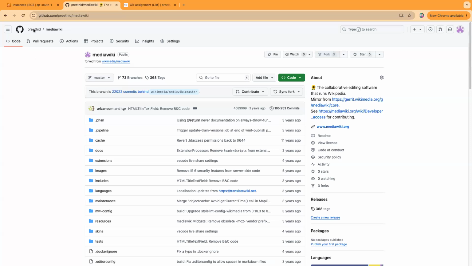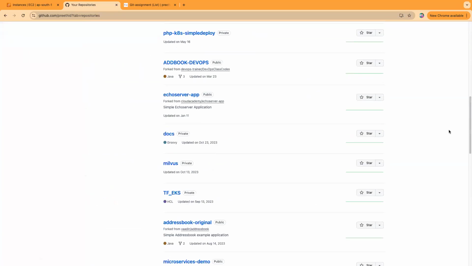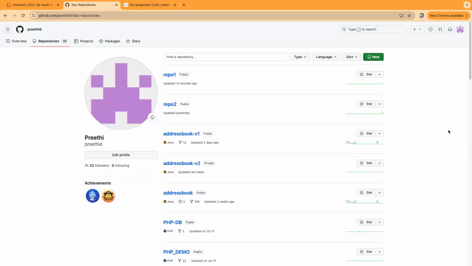Whatever changes you make are not going to impact the original one, whereas if there are any changes in the original one, you would see them so that you will know what is happening with the changes. We will not use fork so much, unless you want to contribute or develop something. But yes, that's an option available. The reason for showing this is for our lab, we can fork some publicly available repositories for our hands-on. That's how you can utilize it.